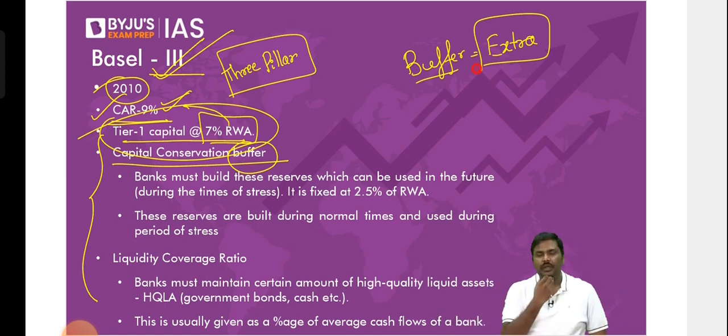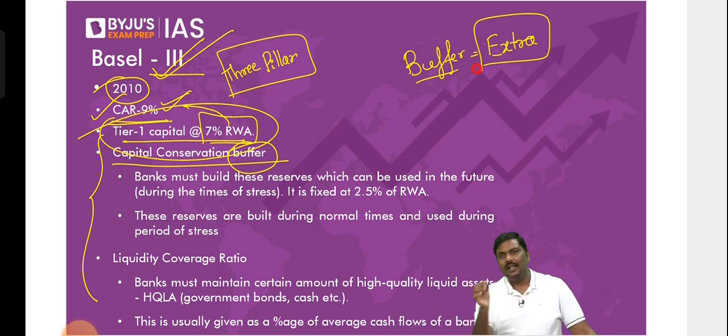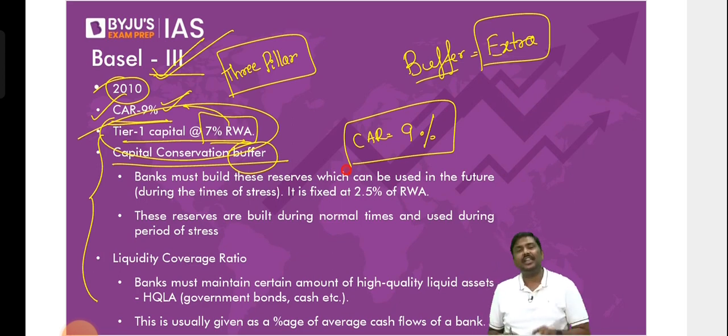So understand the logic here. What is this extra that we have kept? It is for emergency purposes. It is to be used only in certain conditions, not during normal times. Now follow the argument. Apply the same logic to a bank. The bank already has a capital adequacy ratio of 9%.